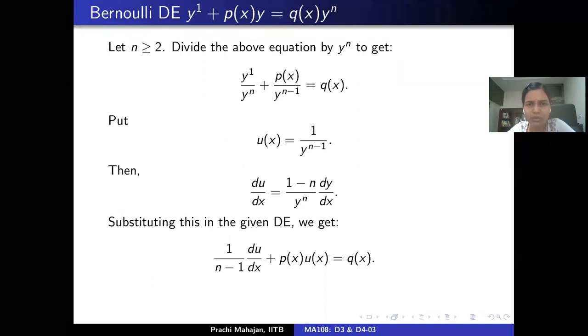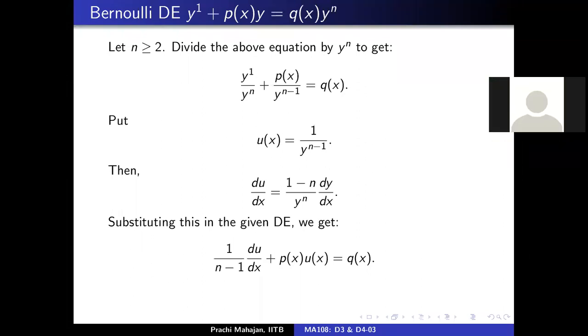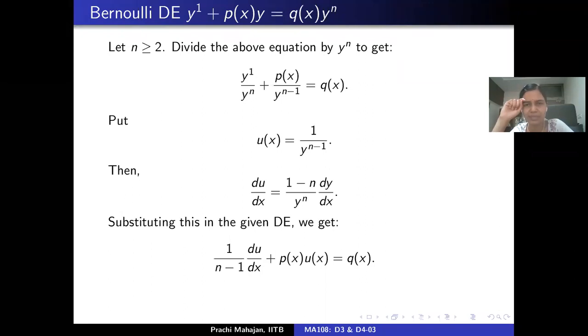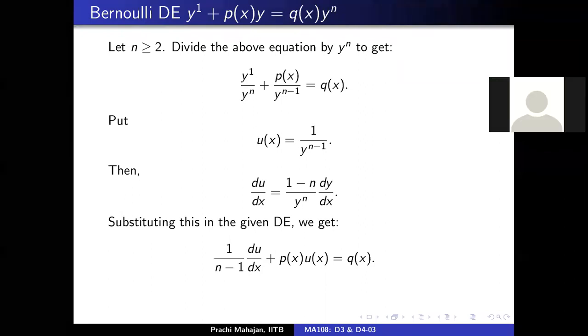Yes, you're right. So I missed a negative sign here, right? I'll quickly check when I'm posting the slides. It doesn't make a difference for now, so let me just go ahead. Is that okay?